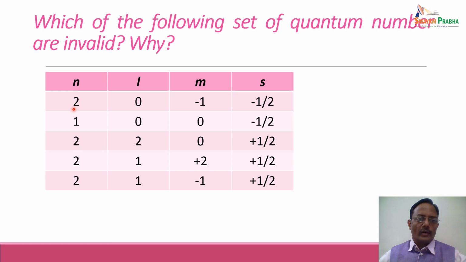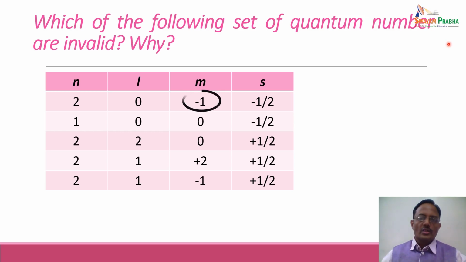Now for n equal to 2, l will have two values, 0 and 1. Out of that, the value of l given is 0, which corresponds to s subshell. No problem at all. So n equal to 2 is correct, and l equal to 0 is correct. Coming to m. Now m will have 2l plus 1 values ranging from -l to +l. Since l equal to 0, -l to +l comes out to be 0. So m can have only one value, that is equal to 0, whereas here the value of m given is -1.